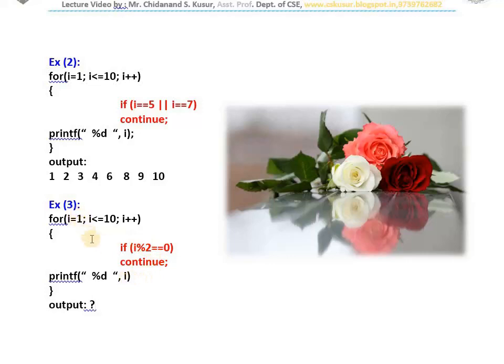First time i is 1. Is 1 divisible by 2? No. Is 2 divisible by 2? Yes, it will not print. Continue works. Then 3, 4, no. Okay, sorry. 1 prints, 3 prints, 5 prints, 7 prints, 9 prints. That's all. This is the output. Like this, you need to think and give such examples in the examination. I think you understood. All of you are very clever.